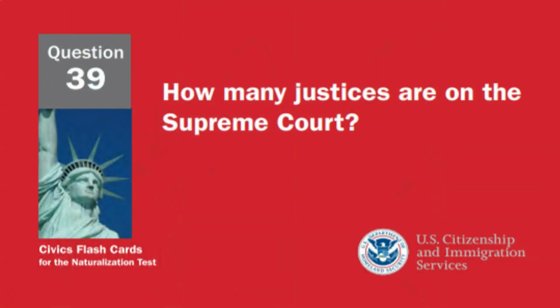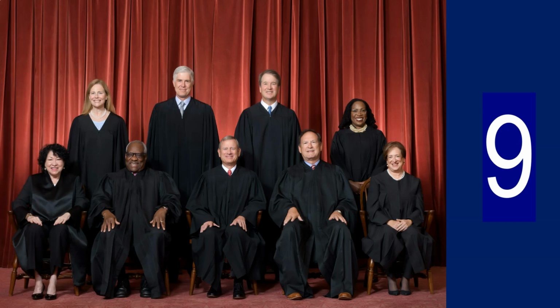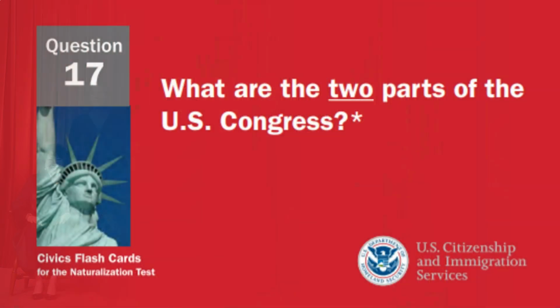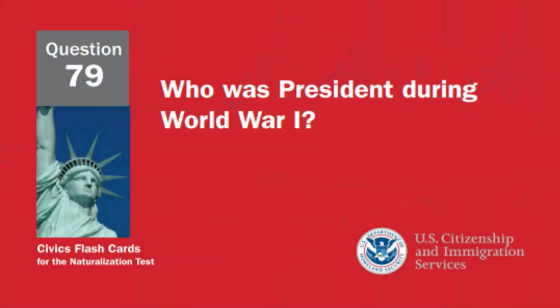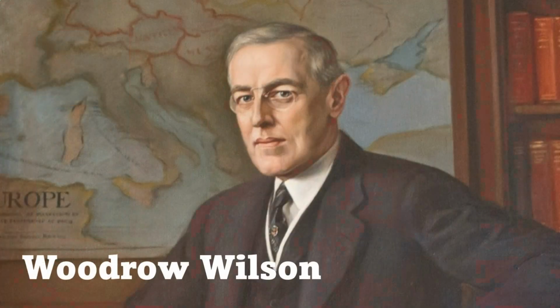How many justices are on the Supreme Court? 9 justices. What are the two parts of the U.S. Congress? The Senate and the House of Representatives. Who was president during World War I? Woodrow Wilson.